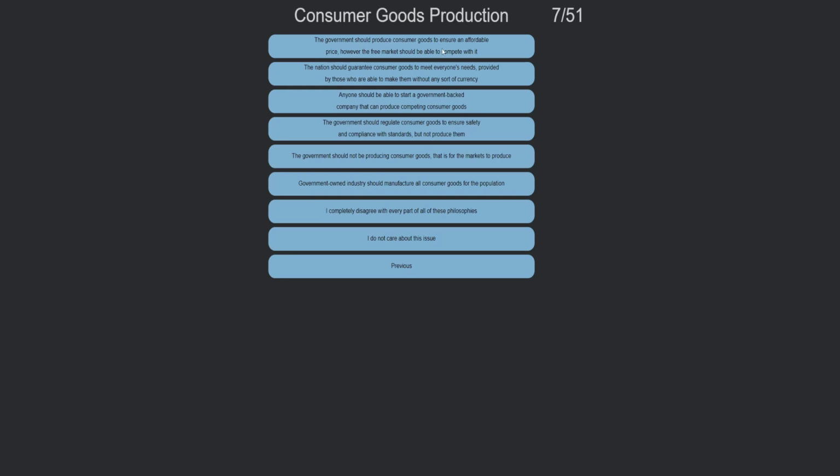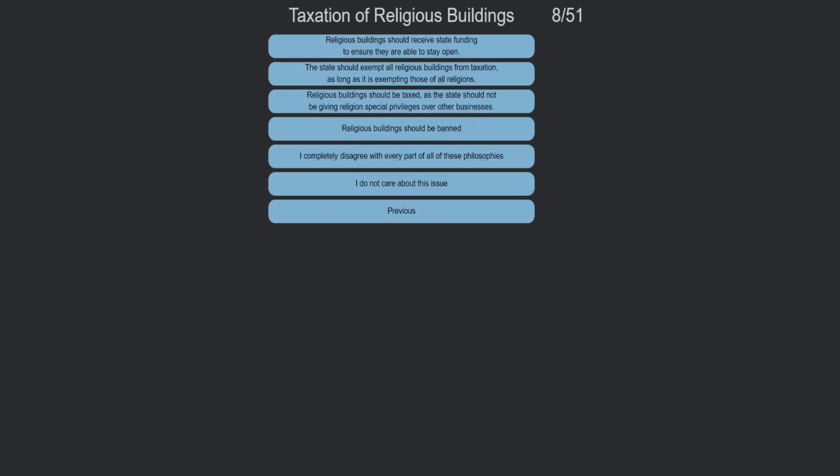Consumer goods protection. The government should produce consumer goods to ensure an affordable price. However, a free market should be able to compete with it. The nation should guarantee consumer goods. Anyone should be able to start a government-backed company and produce competing consumer goods. The government should regulate consumer goods to ensure safety and compliance with standards, but not produce them. The government should not be government-owned industry should manufacture all consumer goods for the population. Yes, nationalize that.